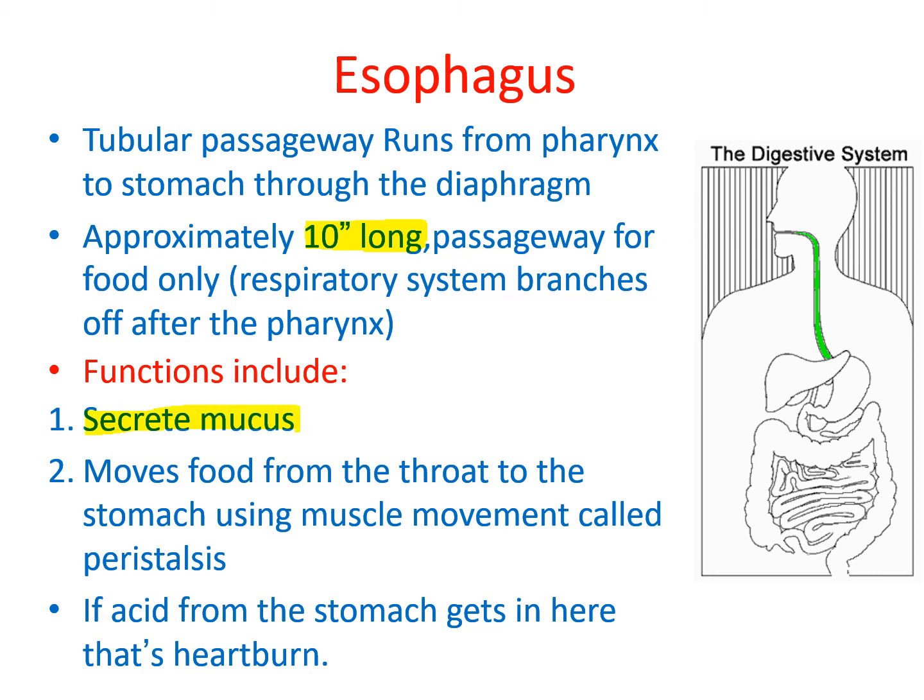Because of the mucus, the food can easily slide through this tube and enter into the stomach. With the help of peristaltic movement, the esophagus pushes the food from the pharynx into the stomach.